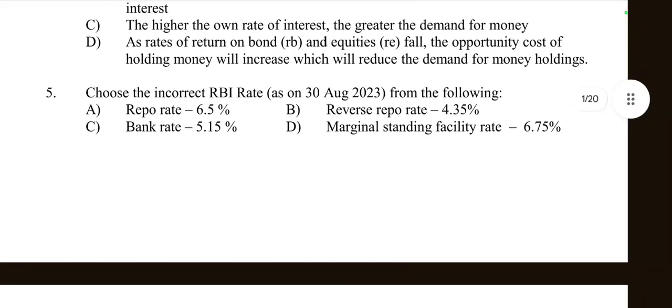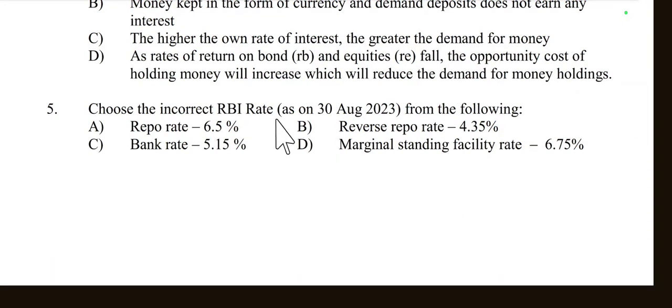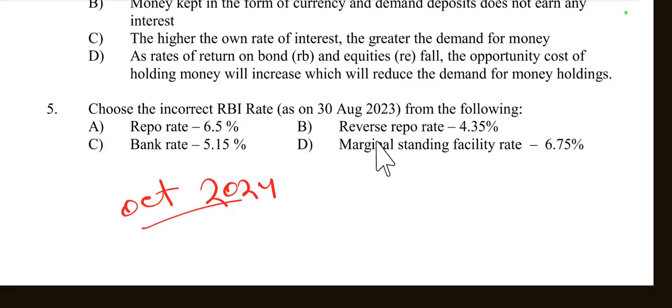Then question number 5: choose the incorrect RBI rates as on August 2023 from the following. So here, according to recent data, October 2024, the repo rate is the same, 6.50%. Then the reverse repo rate has now decreased to 3.35%. Reverse repo rate according to October 2024 data is 3.35%.